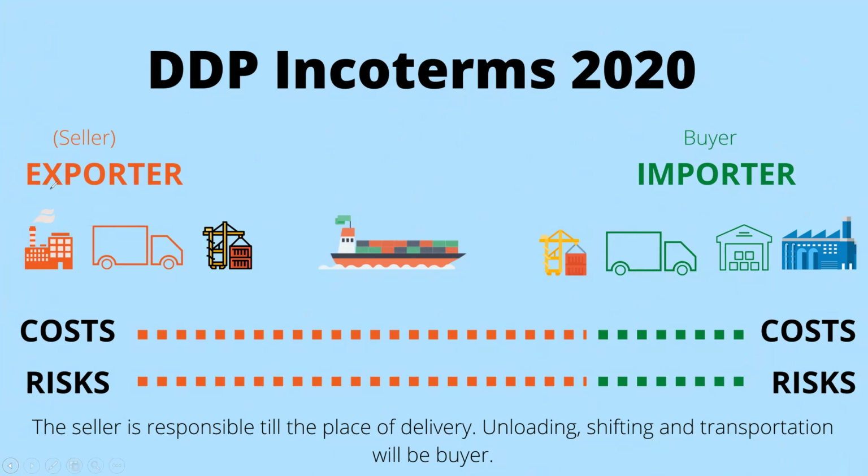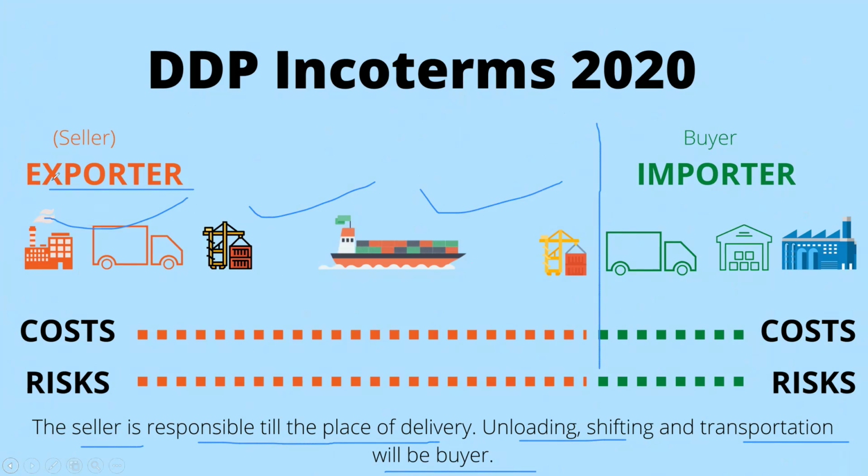Here the exporter has all the cost up to here. The seller is responsible till the place of delivery; unloading, shifting, and transportation will be the buyer's. So up to here all things will be done by the exporter, and here the buyer will take the risk of the goods.